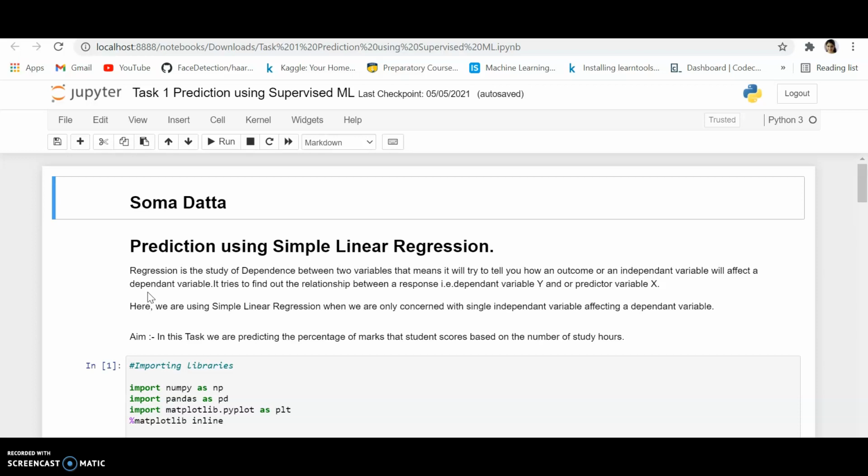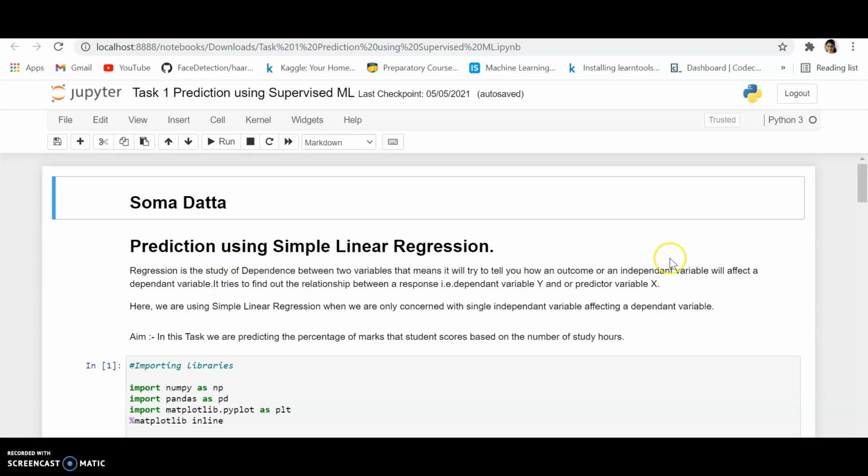That means it will try to tell you how an independent variable will affect the dependent variable. It tries to find out the relationship between a response, that is the dependent variable y, and a predictor variable x. Here we are using simple linear regression when we are only concerned with a single independent variable affecting a dependent variable. In this task we are predicting the percentage of marks that the student scores based on the number of studying hours.